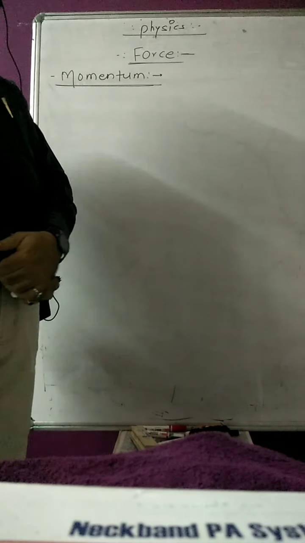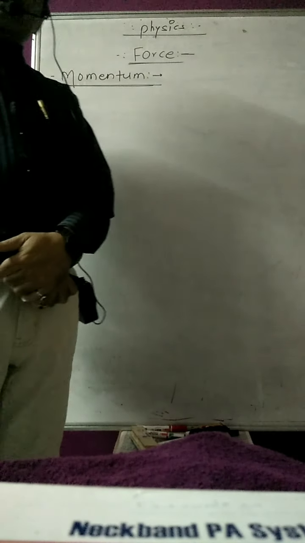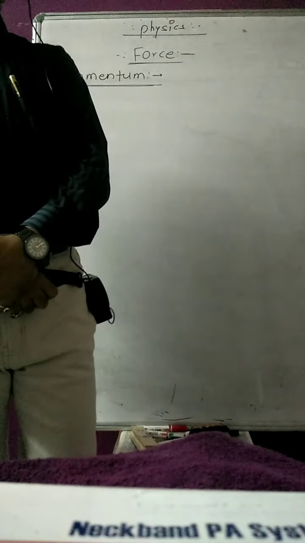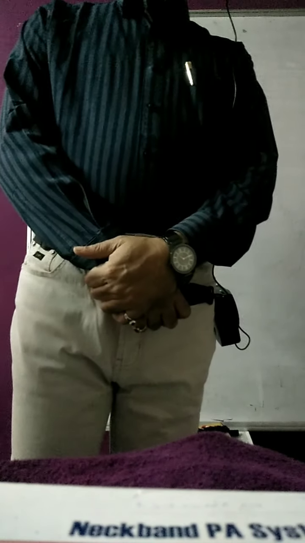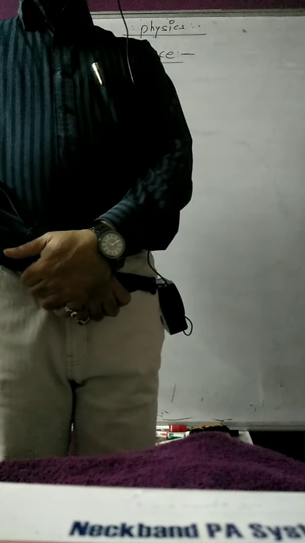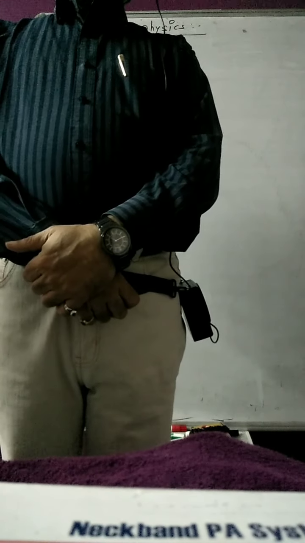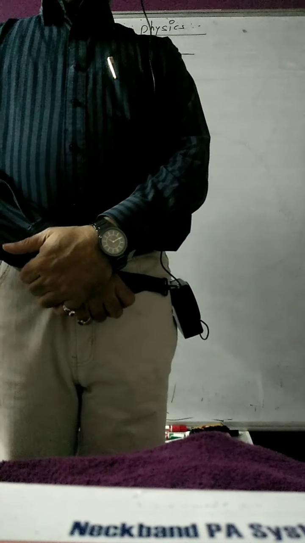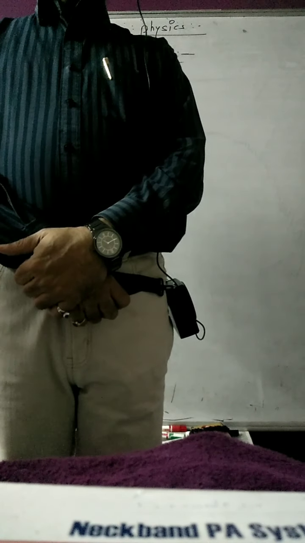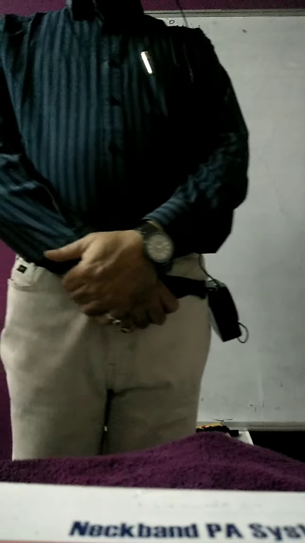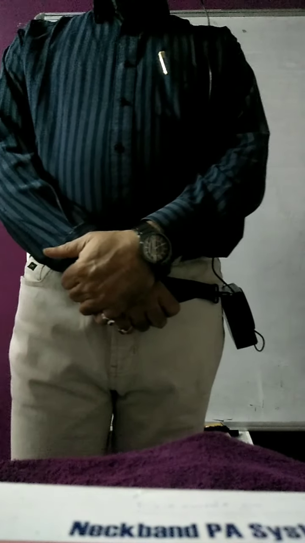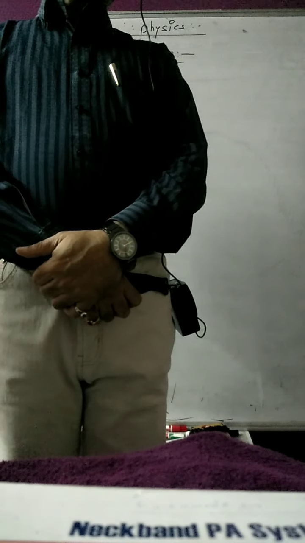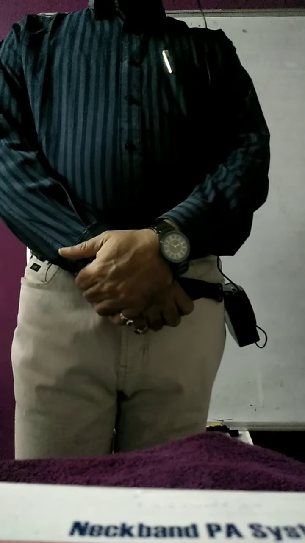Yesterday we learned about different types of forces, that is the real force and the pseudo force. A real force is the real interaction of two bodies, but if there is no real interaction of the two bodies, that is a pseudo force. Centrifugal force is a pseudo force, while gravitational force is a real force.